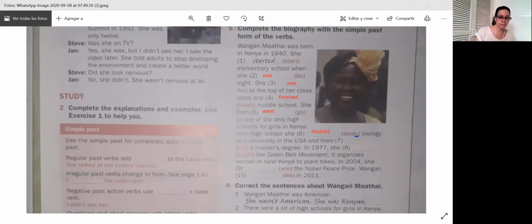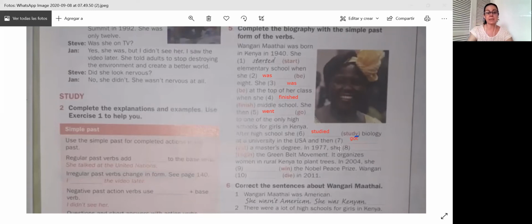And then, okay, get, the past of get would be got. She got, that's another irregular verb, a master's degree. In 1977, she began, begin is another irregular verb, so it's began.